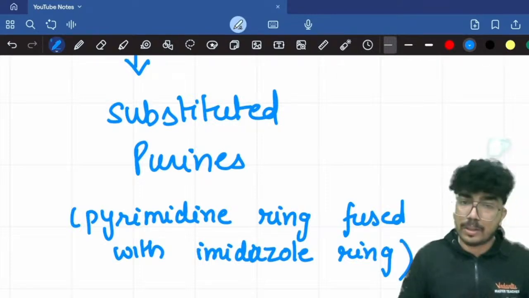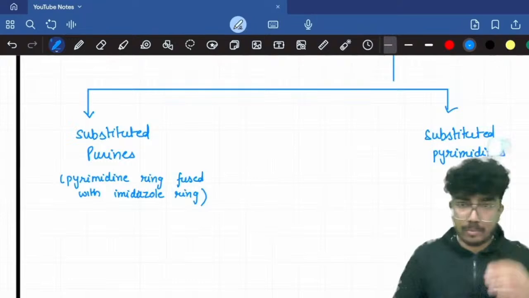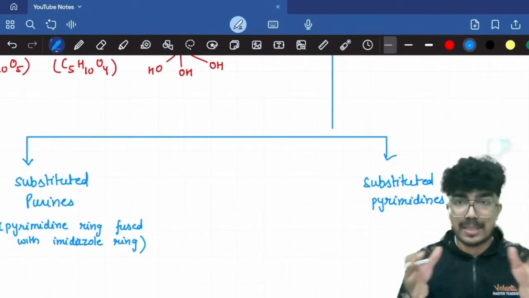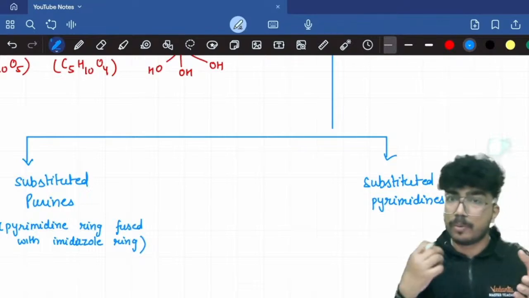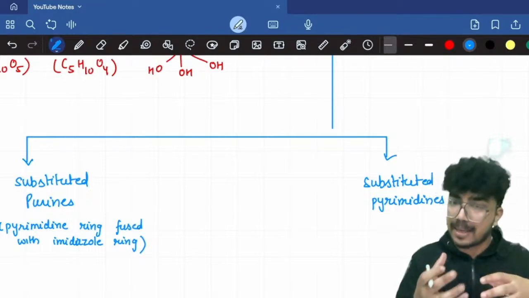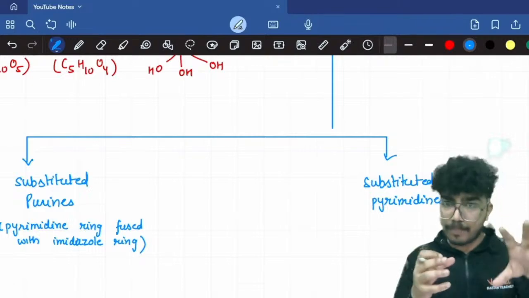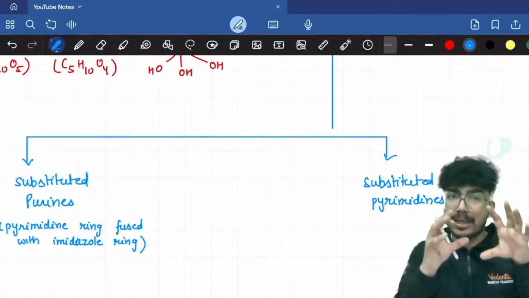Now I'll give you a quick recap. We have the nitrogenous bases, which are further classified as substituted purines or substituted pyrimidines. What are purines? Purines are basically the pyrimidine ring fused with the imidazole ring.